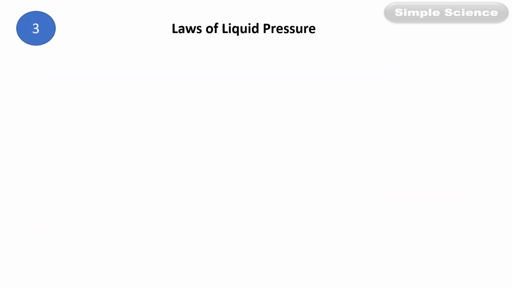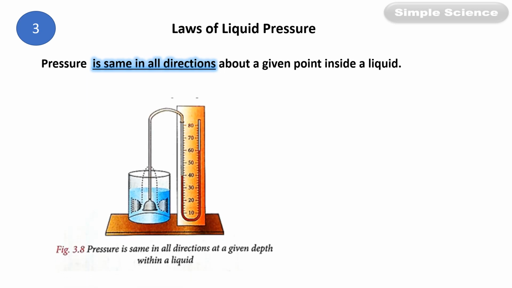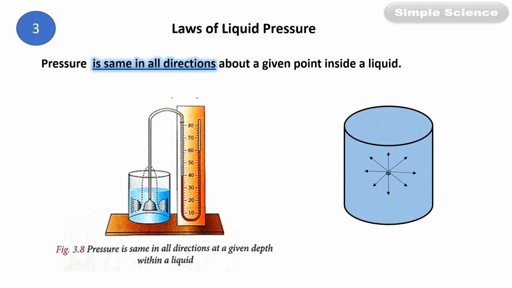Laws of liquid pressure, third point. Pressure is the same in all directions about a given point inside the liquid. What does it mean? Now insert the thistle funnel of the manometer to the same depth and turn it in different directions. At the same depth in different directions, you will notice that there is no change in the pressure value. That means at a given point, in all directions, the liquid will exert the same pressure. This is the meaning.